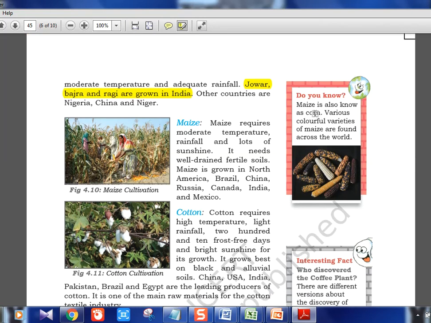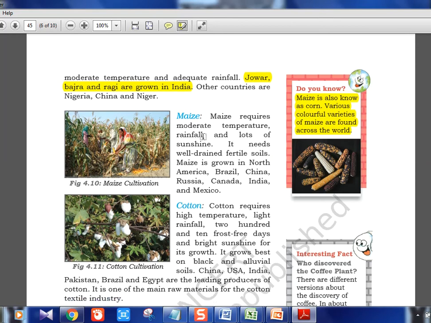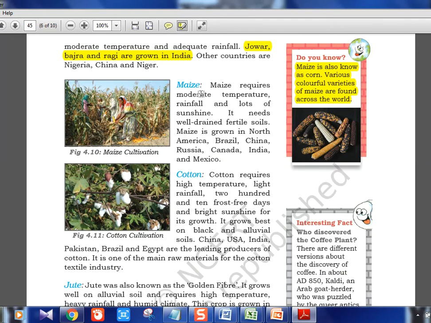Maize is also known as corn, okay. Various colorful varieties of maize are found across the world. So a picture they have shown. So that is about maize. Maize requires moderate temperature and rainfall and lots of sunshine. So it is a kind of mix of what wheat and rice need. Okay, it needs well drained fertile soil. Okay, and North America, Brazil, China, Russia, there is commercial agriculture for maize.